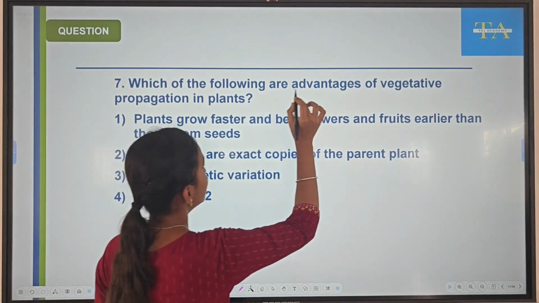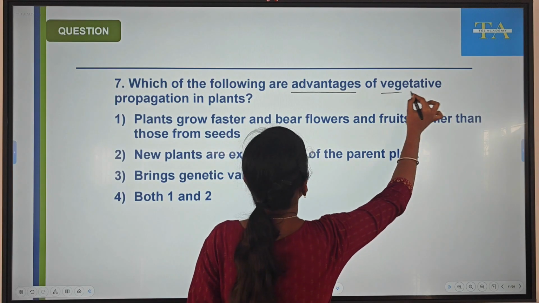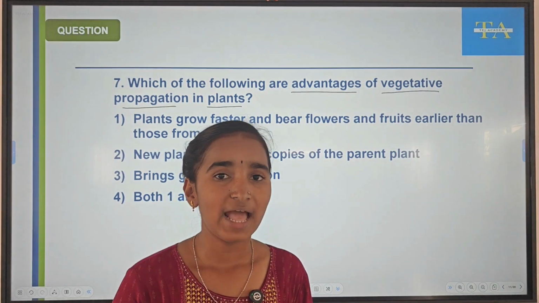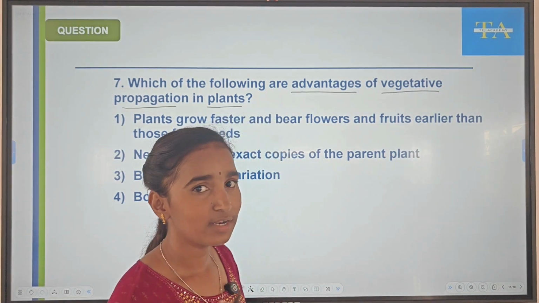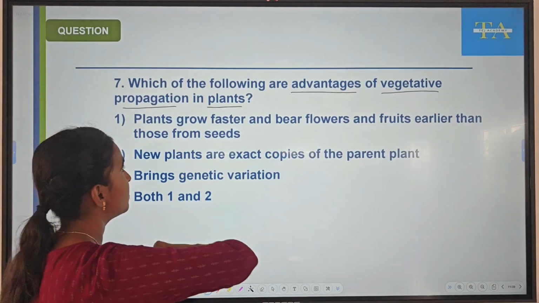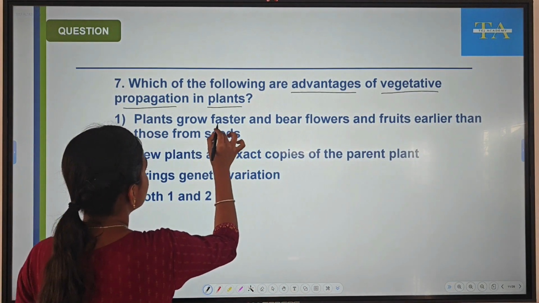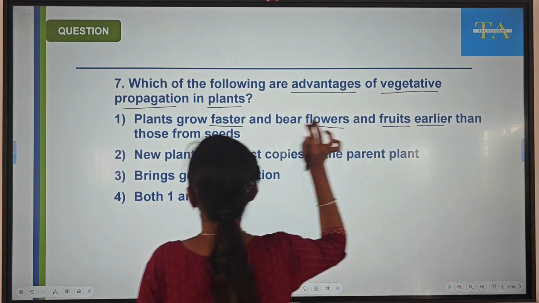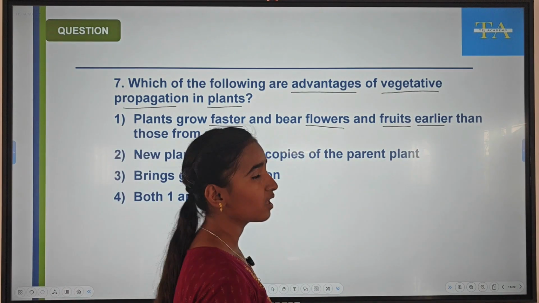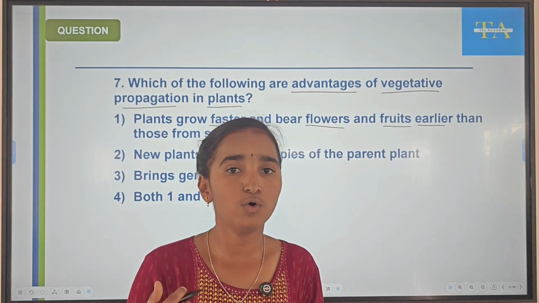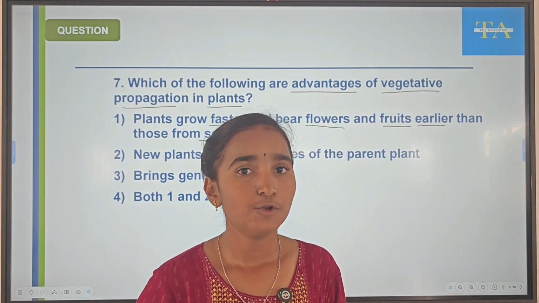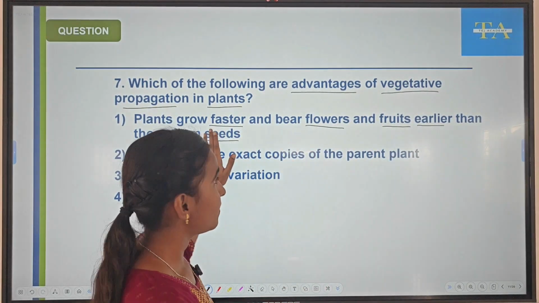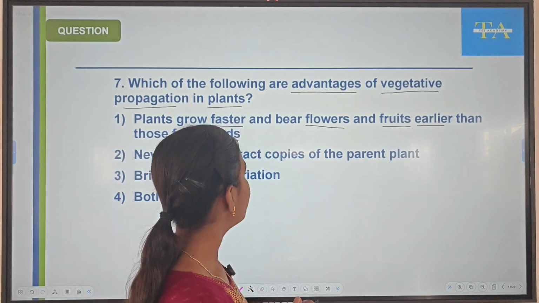Which of the following are advantages of vegetative propagation in plants? We know that plants undergo vegetative propagation. Why do they undergo so? We'll see the advantages of vegetative propagation. Plants grow faster and bear flowers and fruits earlier than those from seed. We know that seed takes more time to germinate than to produce flowers. But through vegetative propagation, the time duration will be less. So this is one of the advantages.